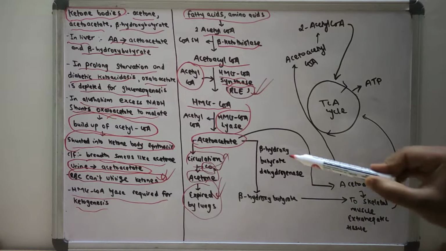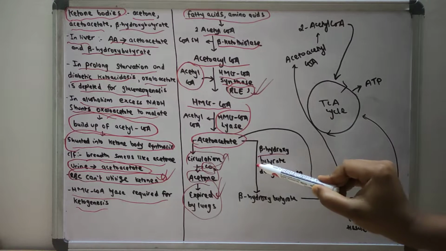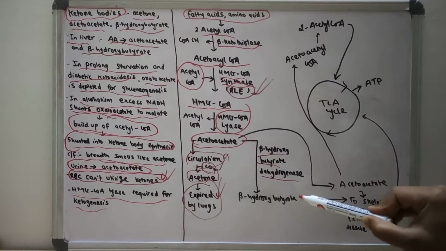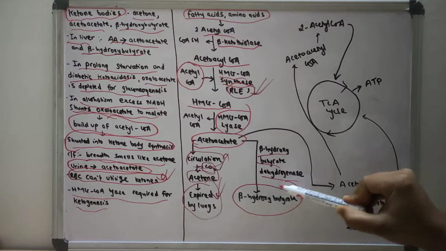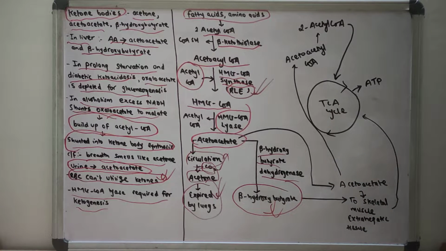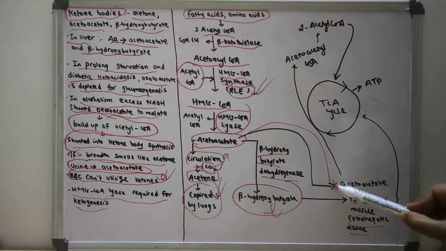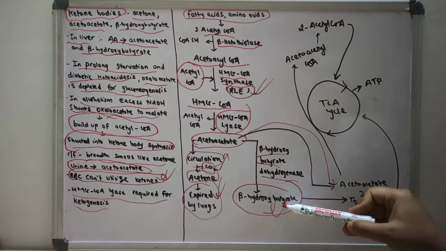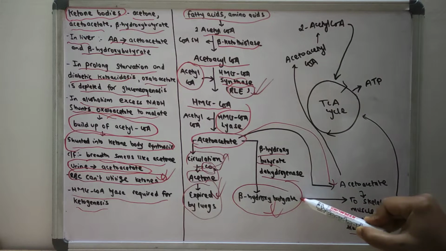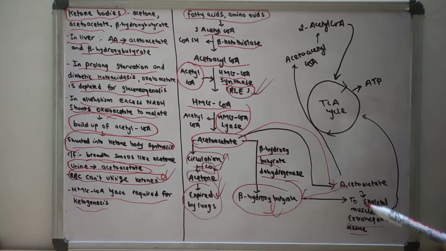Acetoacetate, upon the action of beta hydroxybutyrate dehydrogenase, is converted into beta hydroxybutyrate. This beta hydroxybutyrate will go to extrahepatic tissue, and the acetoacetate will also be utilized for further metabolism. That means beta hydroxybutyrate and acetoacetate are interchangeable.